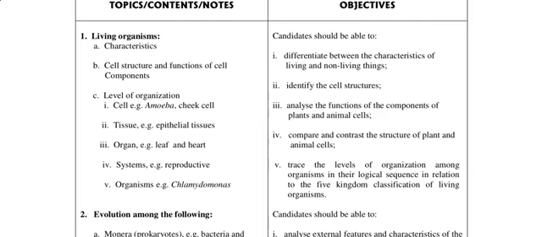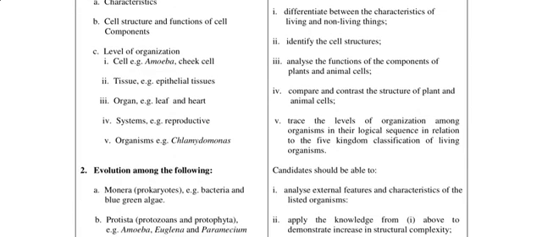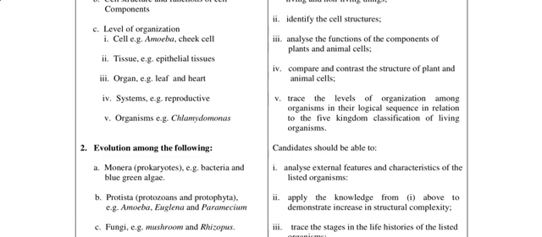All right, so first of all, you have to know the components before you are able to analyze the functions of these components. All right, so you can see that it's bringing out a lot of points for you to take note of. Then you should be able to compare and contrast the structure of plant and animal cells. Yeah, know what is common, the similarities and the differences between plant and animal cells. All right, know that okay, plant cells have a cell wall, animal cells have a cell membrane, and all that. We have a lot of them. Presence and absence of chloroplast and a lot of them.